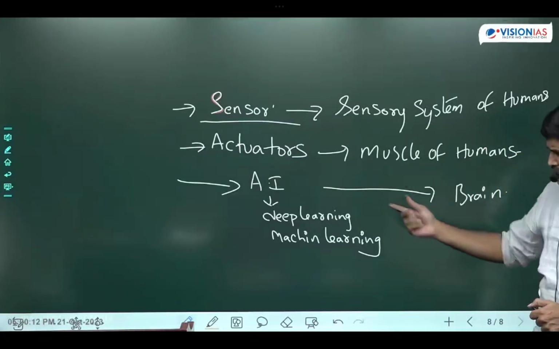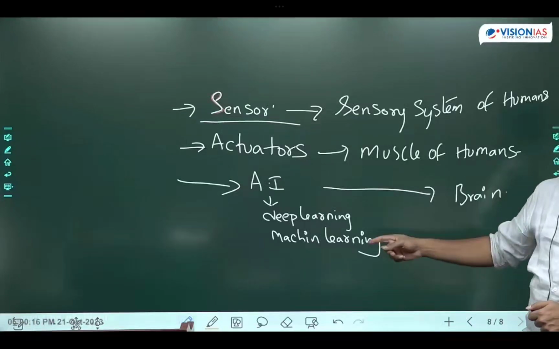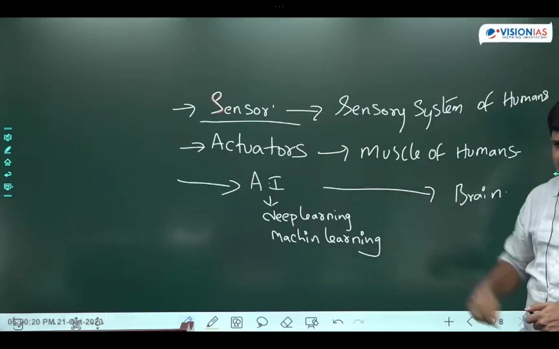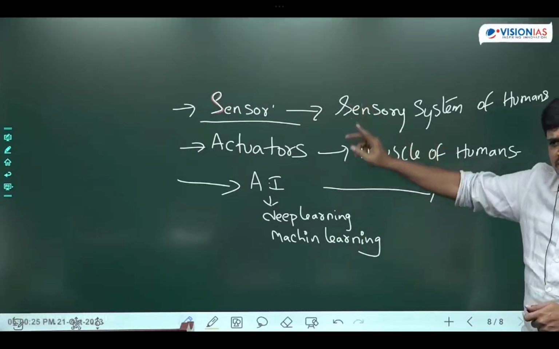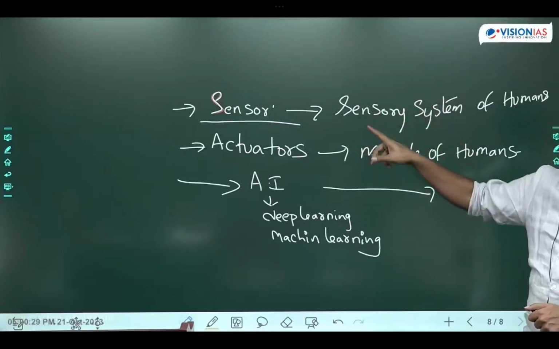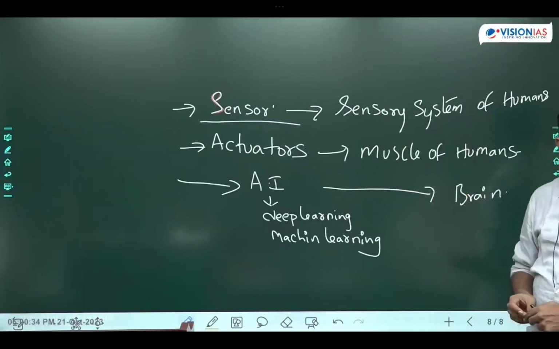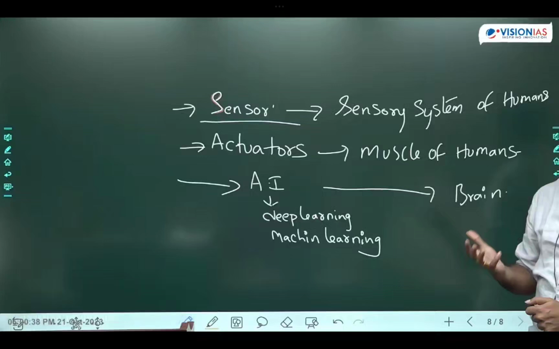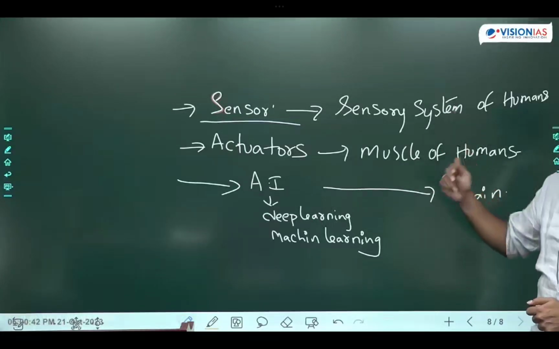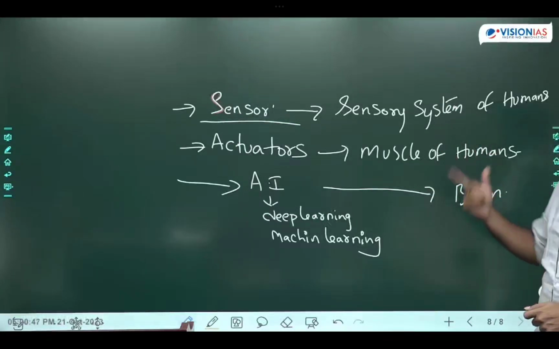So deep learning and machine learning should work hand in hand and be integrated together. When these two are working properly, only then can we call it artificial intelligence. Only then can artificial intelligence coordinate sensors and actuators. Control and coordination of every activity of the robot will be taken care of by artificial intelligence. If a robot has to behave logically and sensibly, artificial intelligence will work with the help of sensors as well as actuators. That is about the components of the robot.